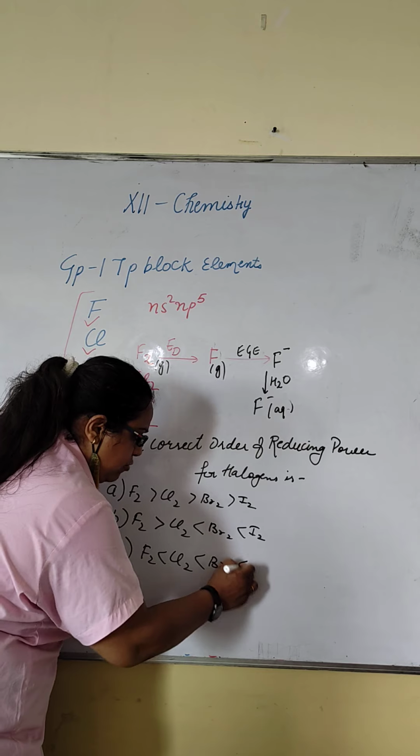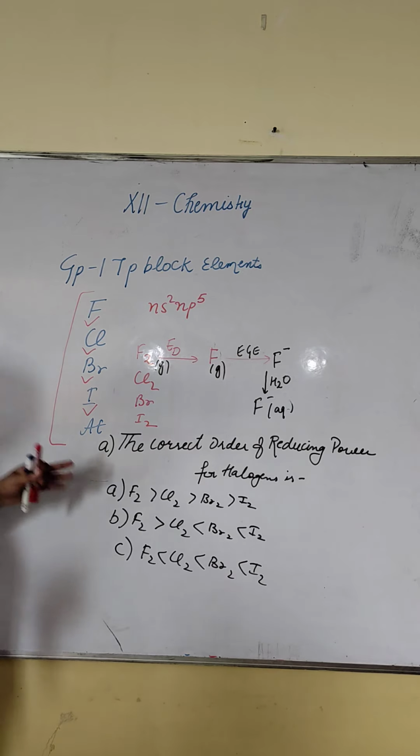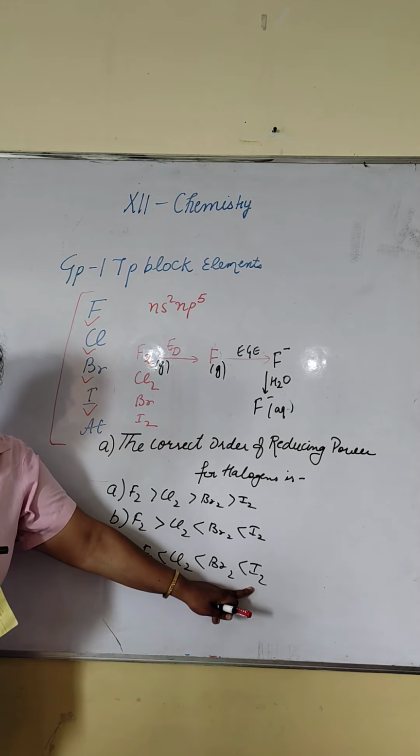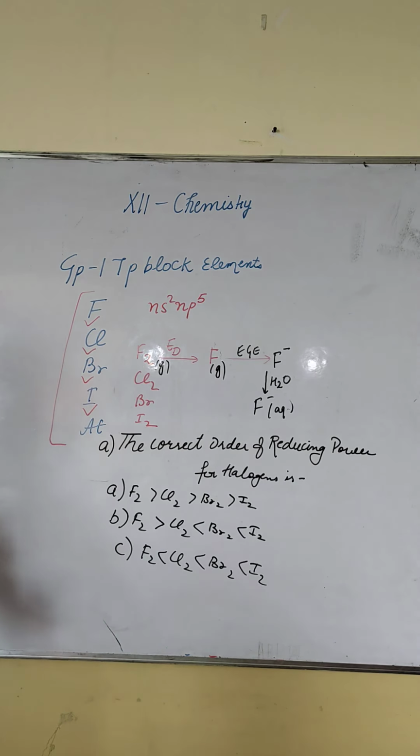Better just check the question. It's not oxidizing power. It's reducing power. See? Yes. Because its oxidizing power is less, its reducing power is more. If I talk about the oxidizing power, then option A will be the correct answer. Fine?